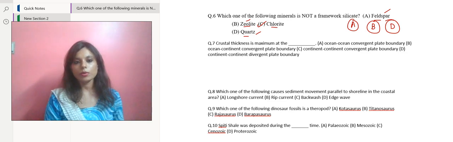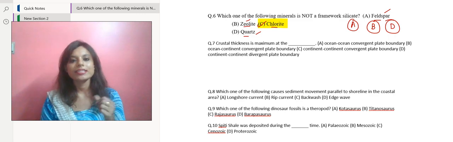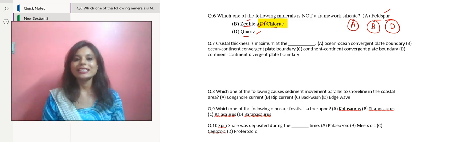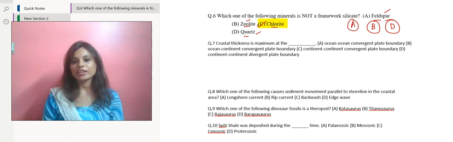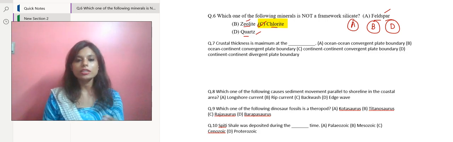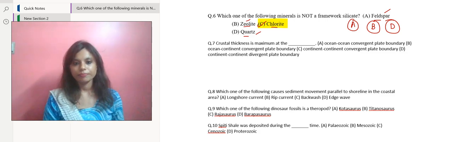Chlorite, that is our correct option, on the other hand, is a sheet silicate, which has a layered structure where the tetrahedral sheets are connected through octahedral sheets. Okay, that is why chlorite is not a framework silicate.